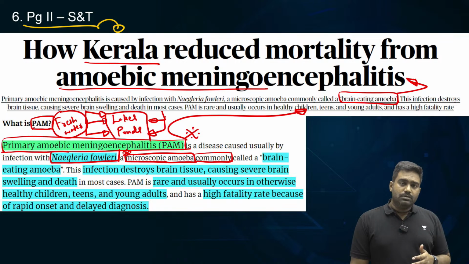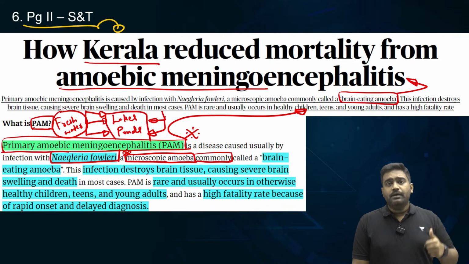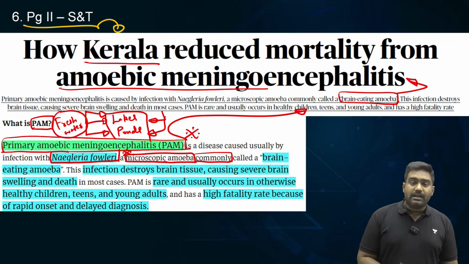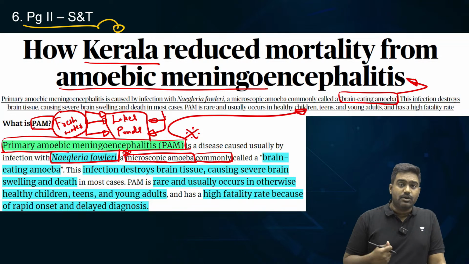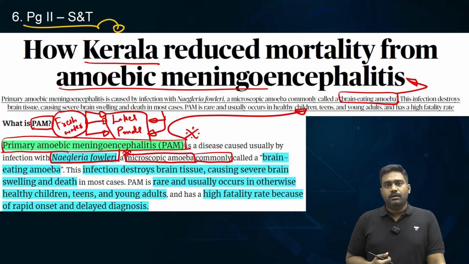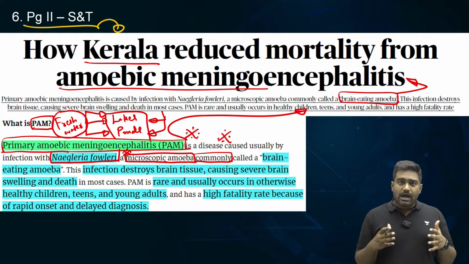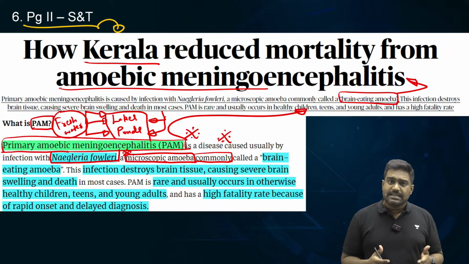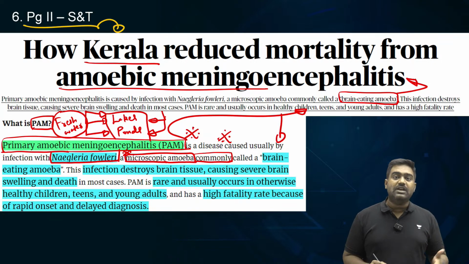So when you swim in such waters, or when you take a dive especially, or when you snort the water, right, especially when the water flows up your nasal canal, that is when the chances of infection are very high. Research has established that this particular amoeba primarily enters through the nasal route, right up your nasal canal, then reaches into the brain area. This is how the infection has been spreading. So basically, more awareness is needed to check the infections, because once infected, the situation will deteriorate very quickly.